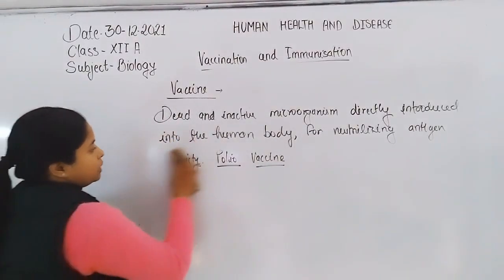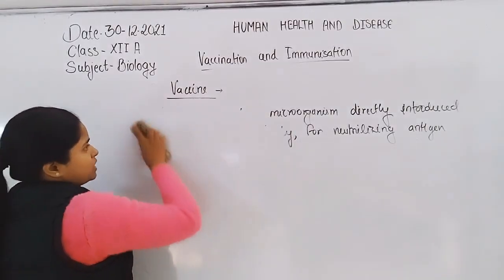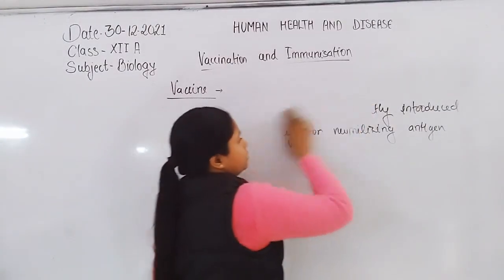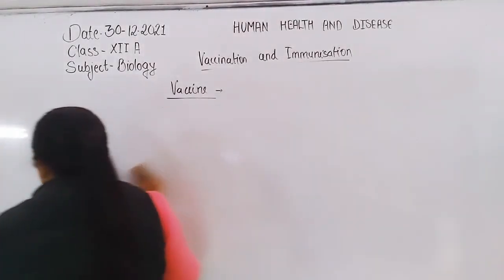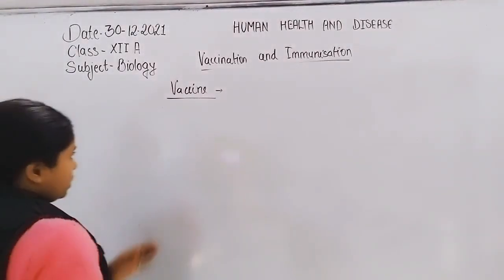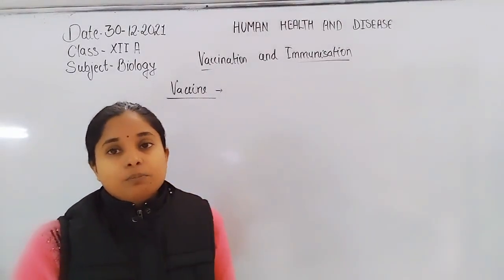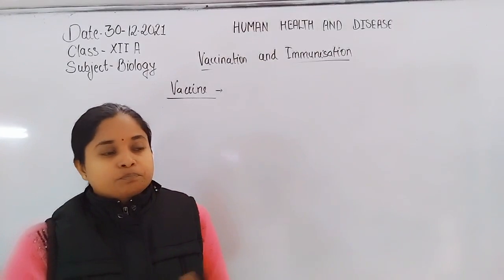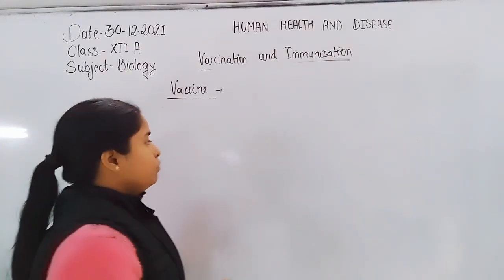Now, next is immunization. Simply, we have discussed that passive immunity is a type of passive immunization, whereas active immunity is a type of active immunization, where our body immunizes for a particular antigen or pathogen, or develops immunity for a particular microorganism.